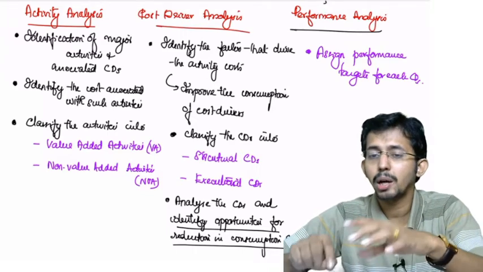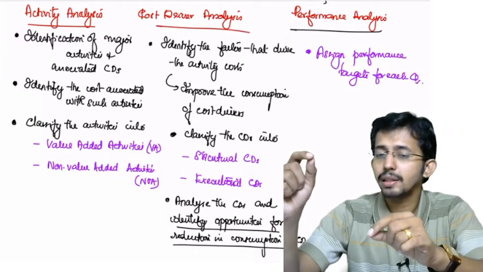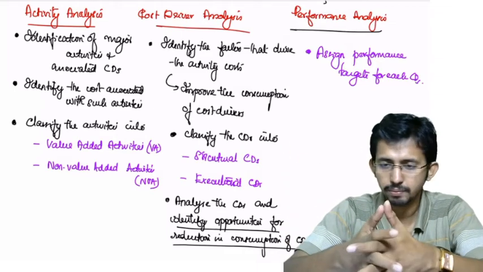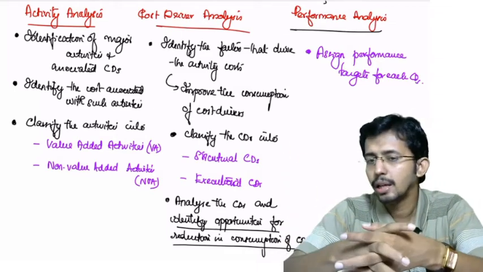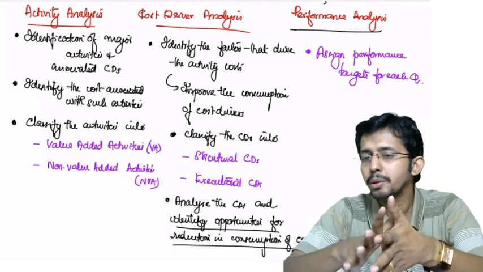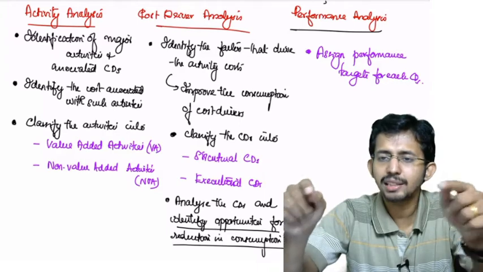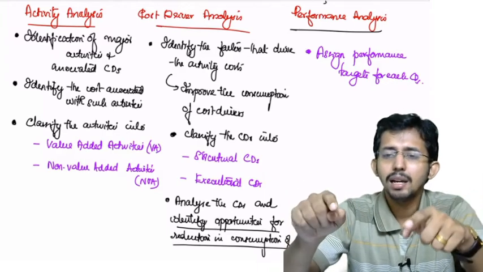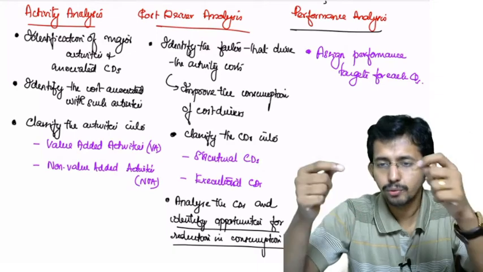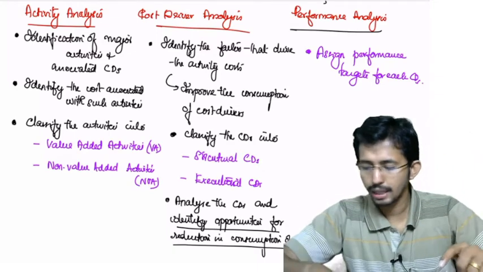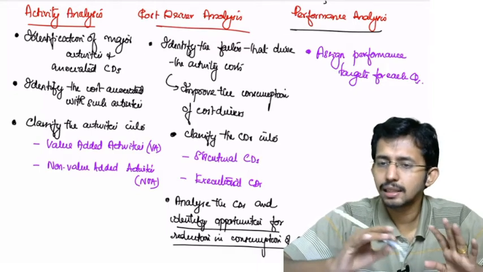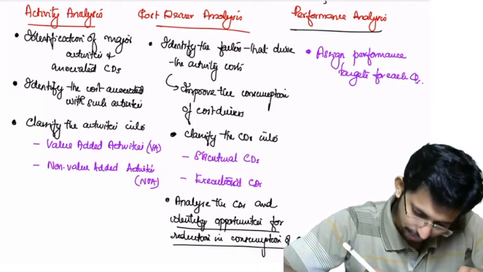In the second step, you have identified that there is a particular CD and the consumption rate is very high. You have to reduce it. Now, how can you reduce it? Merely by saying that it needs to be reduced, nobody is going to reduce it. You have to give specific targets. So assign performance targets for each CD for reduction in the consumption. Then what you have to do? Just because you have assigned the targets, that is not enough. You will have to monitor it.